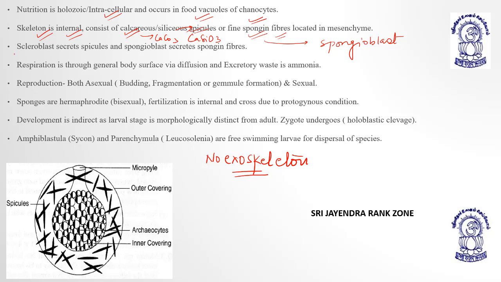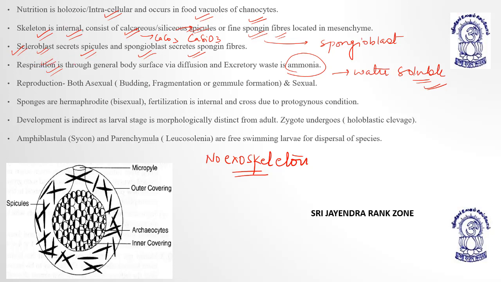So now coming to next, scleroblast, which secrete spicules, and spongioblast, which secrete spongin fibers. Respiration is through generalized diffusion through body surface, and excretory waste is ammonia, as they are aquatic. Ammonia is water soluble, that's why they secrete ammonia. Reproduction is both asexual and sexual.